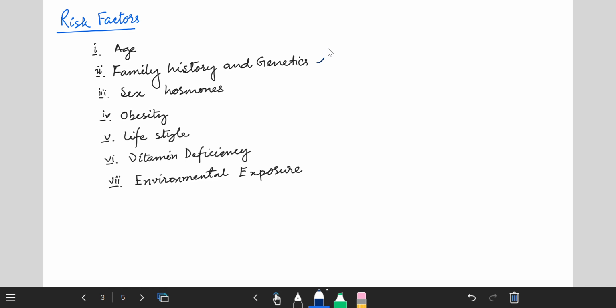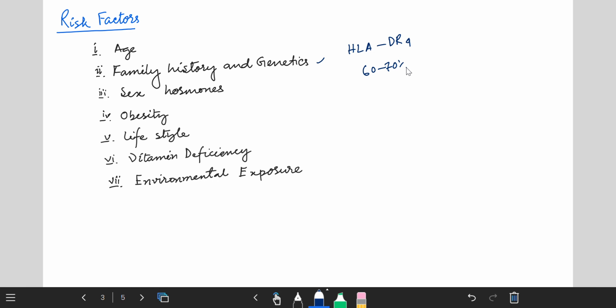Okay, and the name of the gene is HLA-DR4, and I have told that European, Australian and North American people are more affected because 60 to 70% of these people have this gene, and among them, people of European ancestry carry this gene much more.